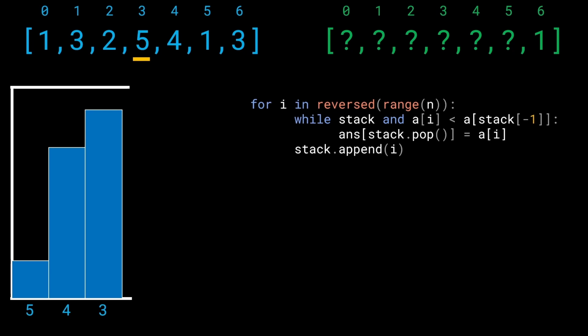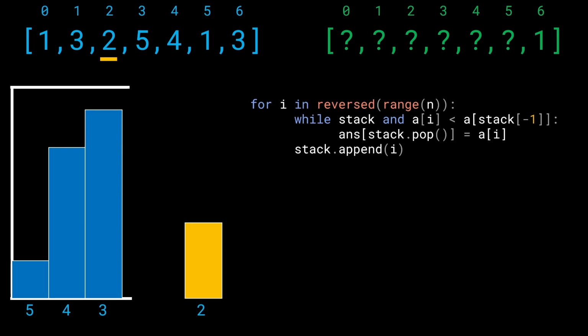All right, now things will get interesting once again, because as we iterate, we see that the index 2 has the value 2. Now look at the value 2. The value 2 is lower than the values of the indices 3 and 4. In other words, this is going to kick out the index 3. Make sense? And what does it mean for 2 to kick out the index 3?